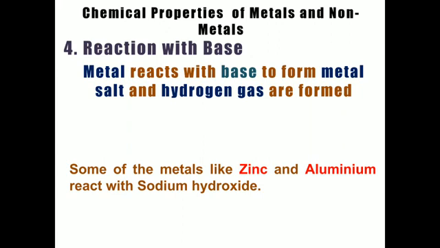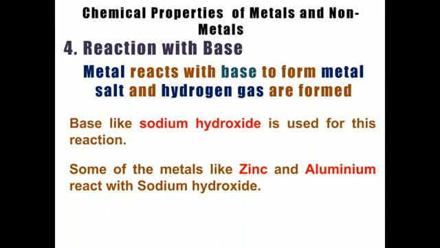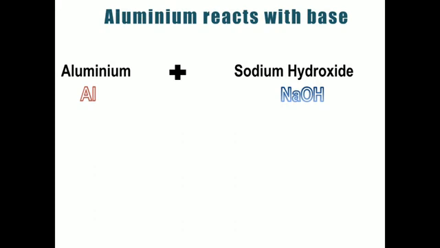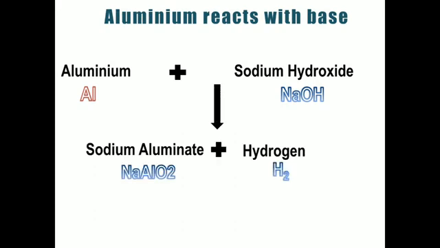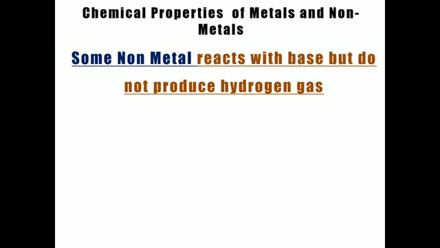So it is going to react with zinc and aluminum, and it is going to give us a salt that is known as sodium aluminate. So aluminum is going to react with sodium hydroxide to give us this salt, that is sodium aluminate, and hydrogen gas is going to be released. Not all metals are going to react with base, but certainly there are two metals, aluminum and zinc, which are going to form sodium aluminate and sodium zincate type of salt when reacting with sodium hydroxide. And yes, some non-metals react with the base but do not produce hydrogen gas. That you have to remember.